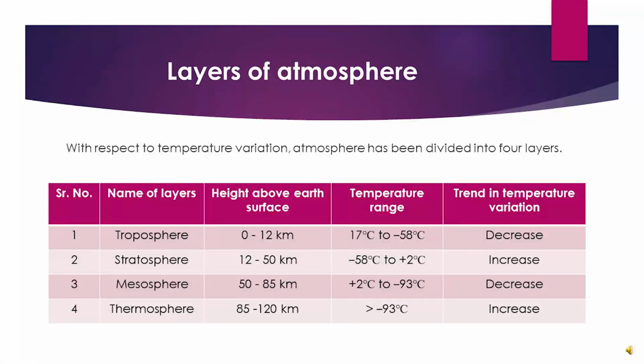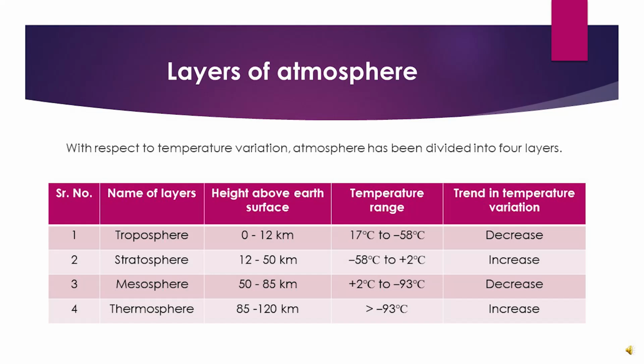Dear students, in the previous slide, we have talked about the two parameters, pressure and temperature, which change with the change in altitude. Now we are going to discuss in detail what changes will take place in temperature when we move upward. For the sake of convenience, with respect to temperature variation, atmosphere has been divided into 4 layers. These layers are number 1, troposphere, 2 is the stratosphere, third one is the mesosphere, and the fourth one is thermosphere.